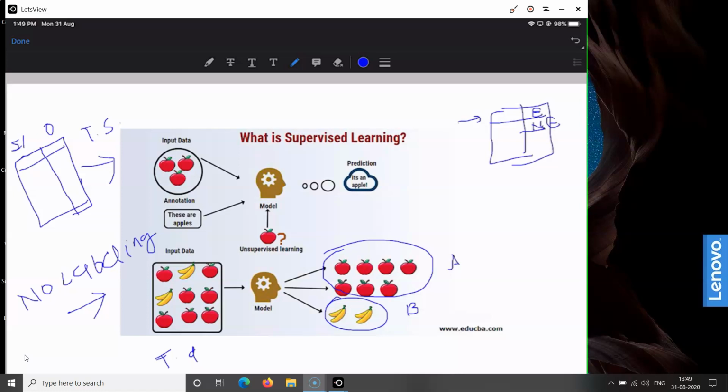Now in the case of the unsupervised machine learning algorithm, the training data set is not labeled. The objective is to group the input training data set into different groups based upon some similarity. Observe the similarity and group the input data into different groups. Like here, for example, the apples are grouped in one group, and bananas are grouped in another group. So that is the functioning of the supervised and the unsupervised machine learning algorithm.